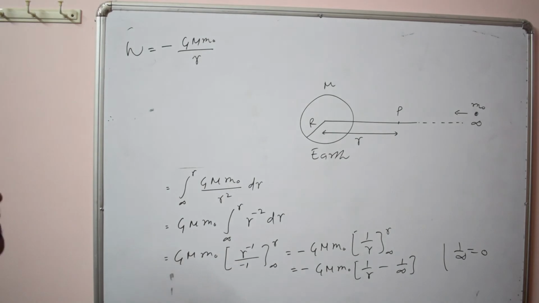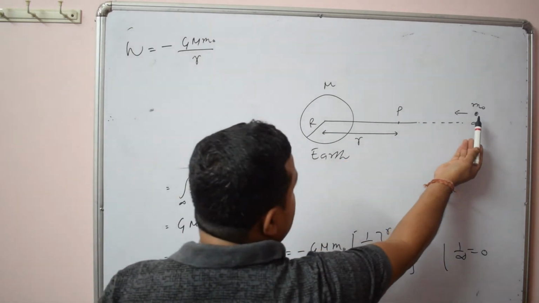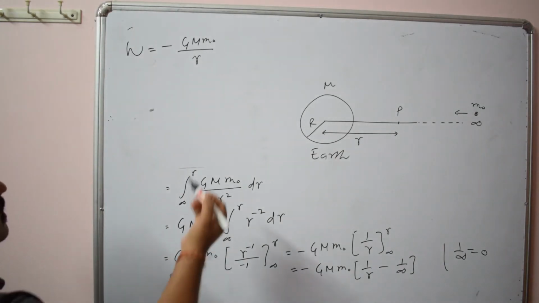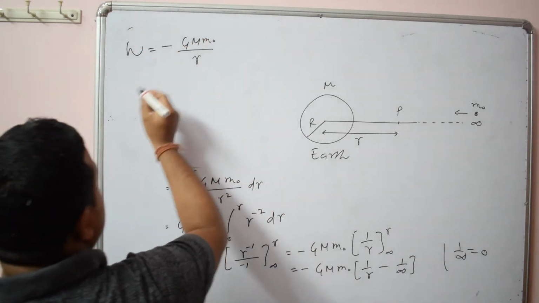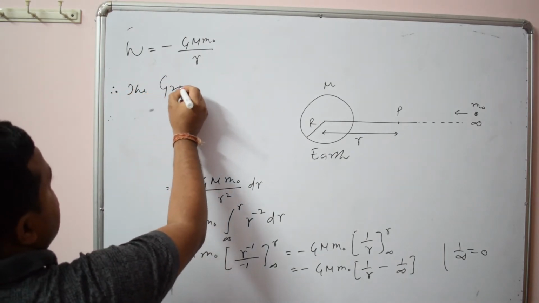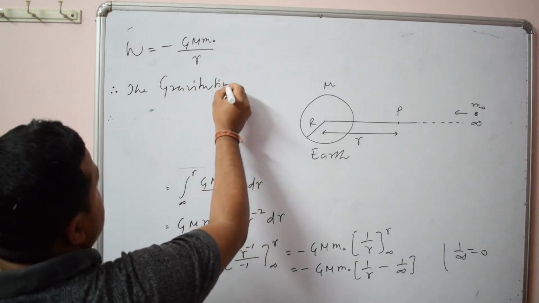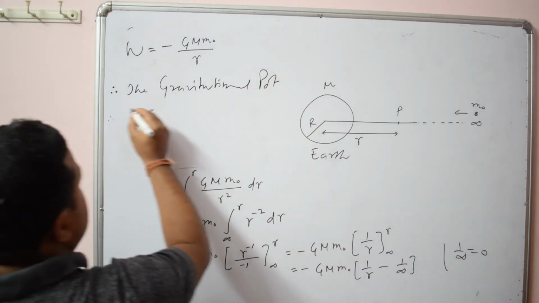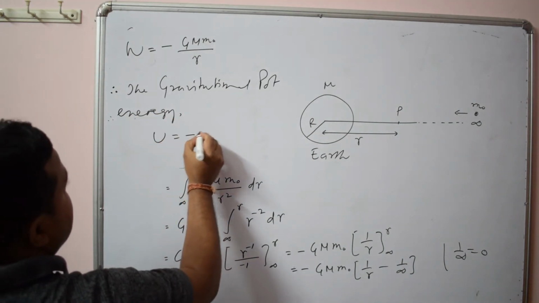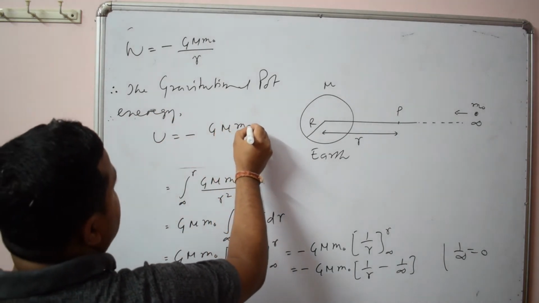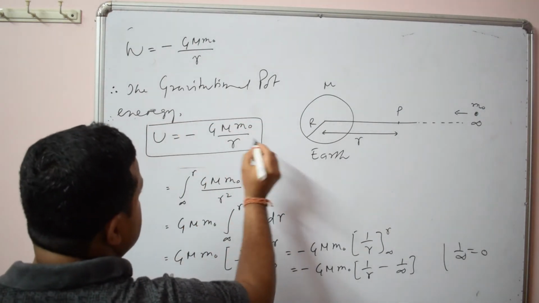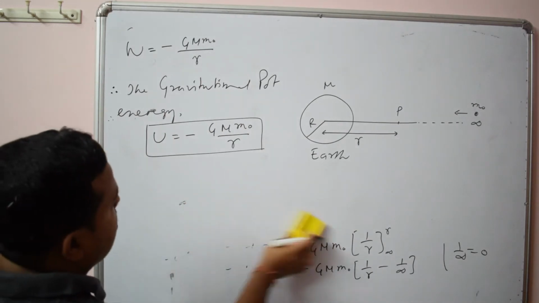As I have told you, the amount of work done in bringing a body from infinity to a point inside the gravitational field of earth is the gravitational potential energy. So this work done is simply the potential energy. The gravitational potential energy is denoted by U. So it is minus G m m naught by r. This is the formula of gravitational potential energy. You have to remember this formula. This is also a very important formula.